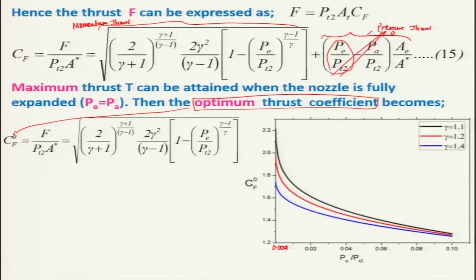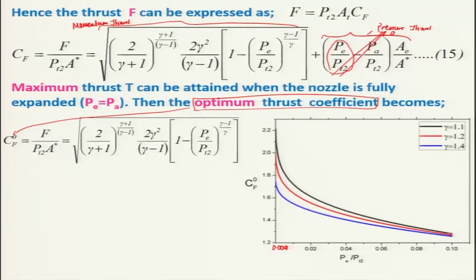You can see a similar trend for gamma equal to 1.2 and gamma equal to 1.1. However, the increase in the CF value, or the optimum thrust coefficient, can be seen here.